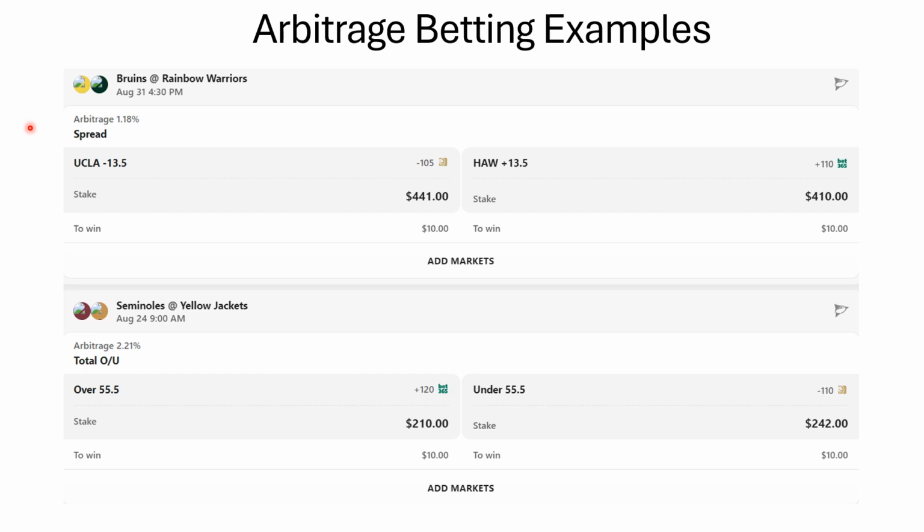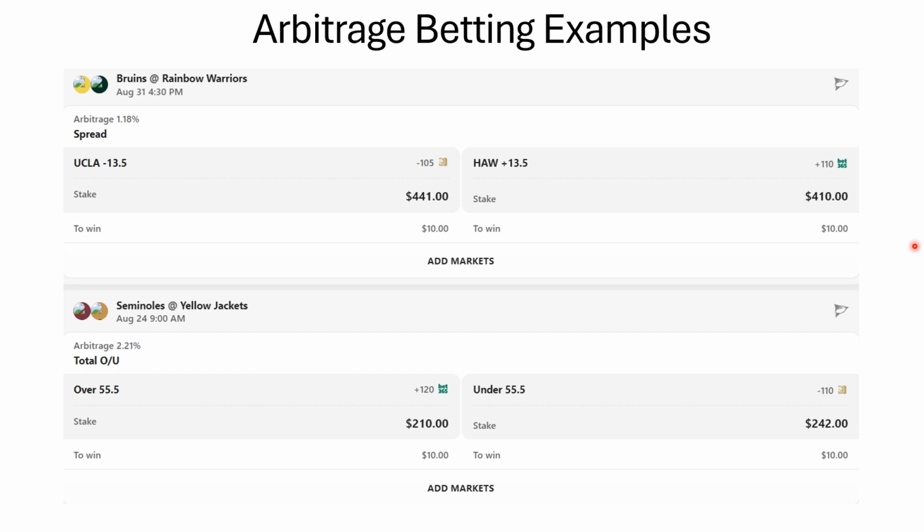little. This first bet here, you would have to bet UCLA on the spread on MGM, and then bet Hawaii, the Rainbow Warriors, on the spread over here, plus 110 on Bet365. These amounts to win $10 guaranteed. So you can't lose anything. It's not like EV betting where you can have bad days. You always win with arbitrage.